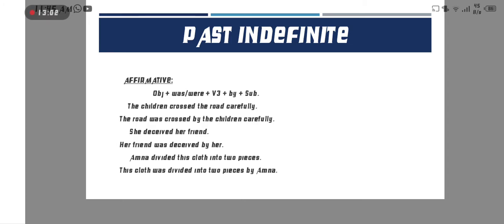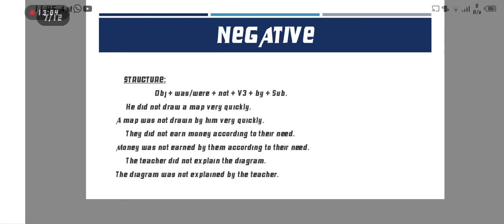It depends on the condition. Okay, now the negative sentence. As you know, after the helping verb we only put not to make a negative sentence. So see the structure: object, was or were, then not. Was and were here are helping verbs, so for making a negative sentence we put not, then verb third form, then last by and the subject.